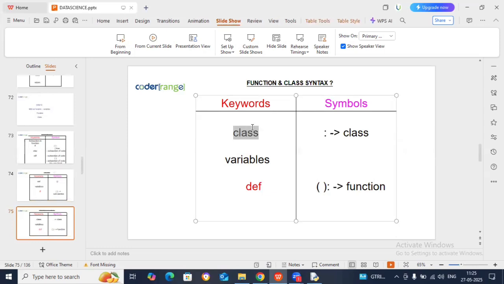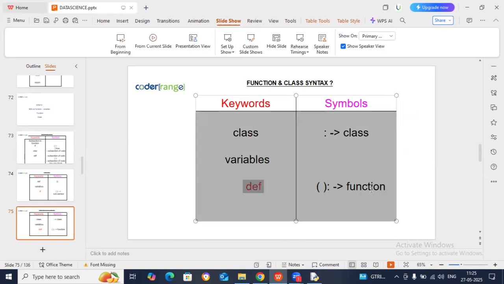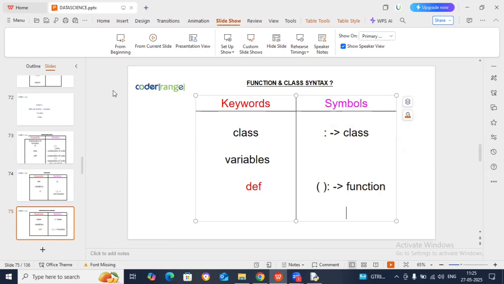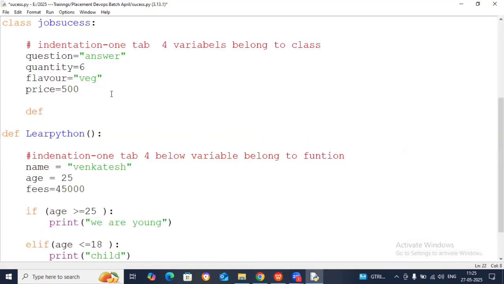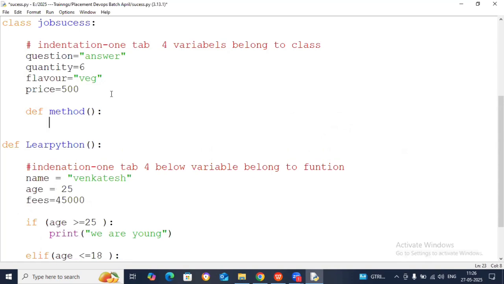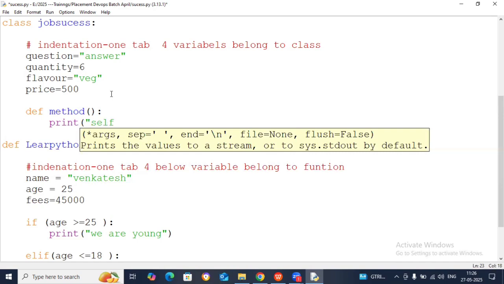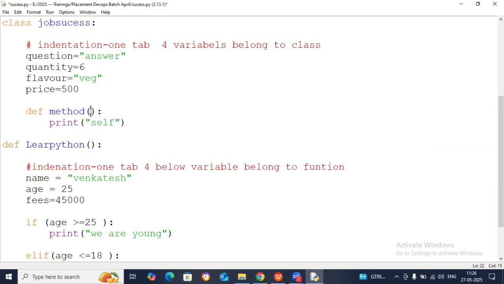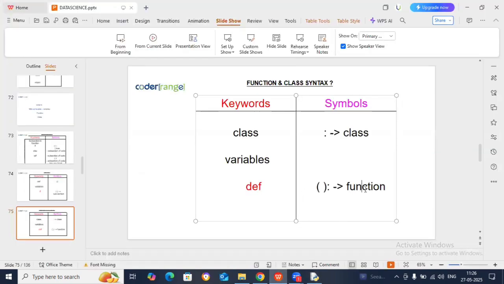Inside a class also, what can you write? You can write class first, then variables, and inside that also def functions. So you can write functions inside a class also. How? See. Def, a function name, anything. Maybe I'll write name. Def method, round bracket, colon. That is the syntax of a function. But generally in a method, always try to write one variable called self. This is mandatory, because a method should always have it here.